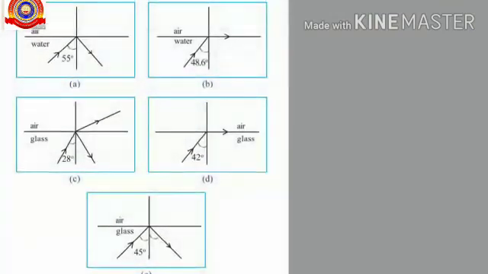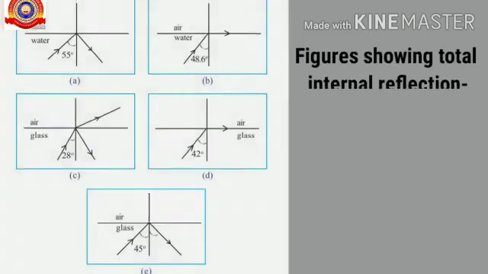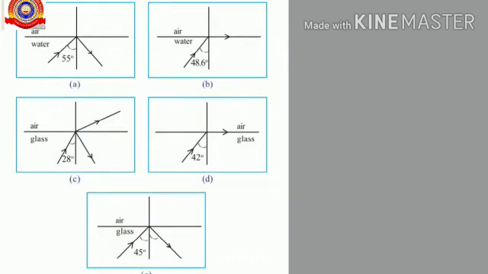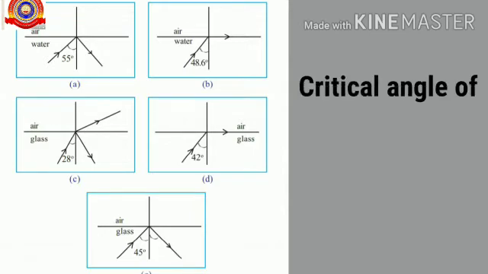Next, we are going to analyze the figures given here. Here you can see 5 figures. So the first question from the figures is, which are the figures that show total internal reflection? Yes, that is figure A and E. And the second one, what is the critical angle of glass? From figure D, we can say that it is 42 degree.